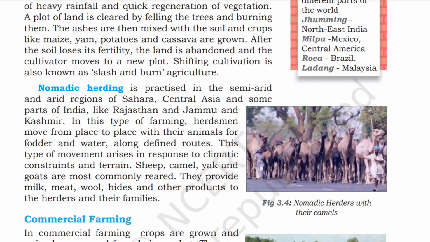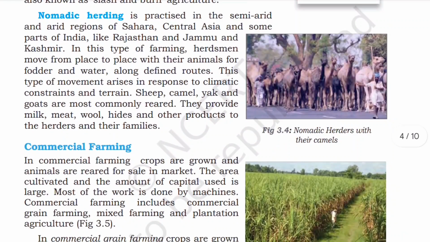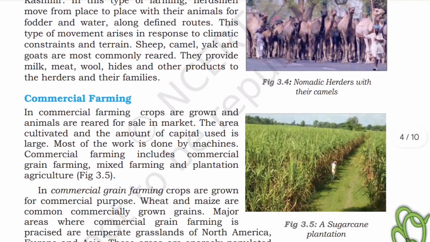In this type of farming, herdsmen move from one place to another with their animals for food and water along defined routes. This type of movement arises in response to climate constraints and trends. Sheep, camel, yak, and goats are most commonly reared, and they provide milk, meat, wool, hides, and other products to herders and their families. Commercial farming.